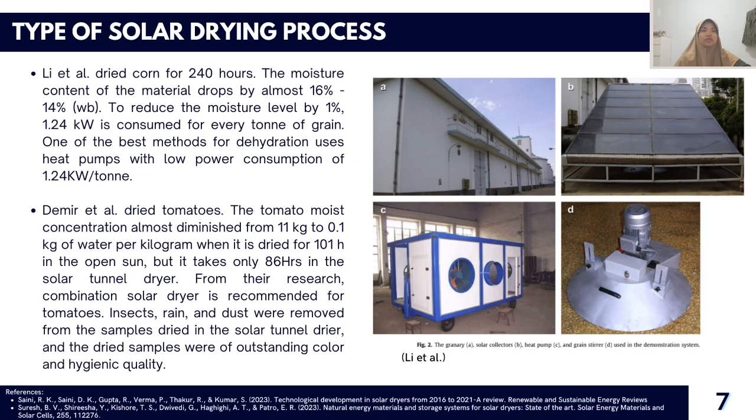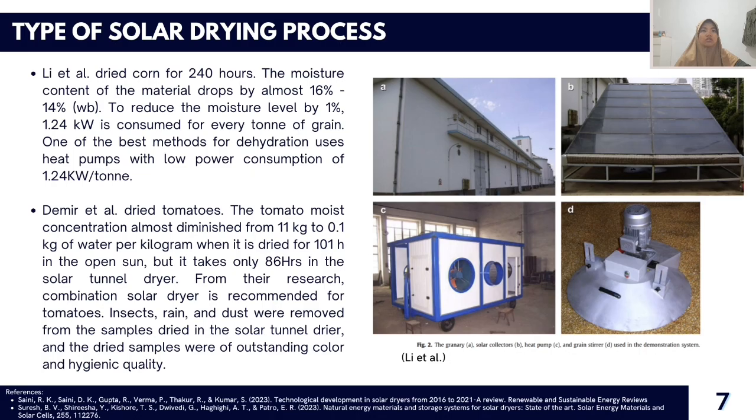And then another example of direct sun drying process. Demir et al. dried tomatoes.